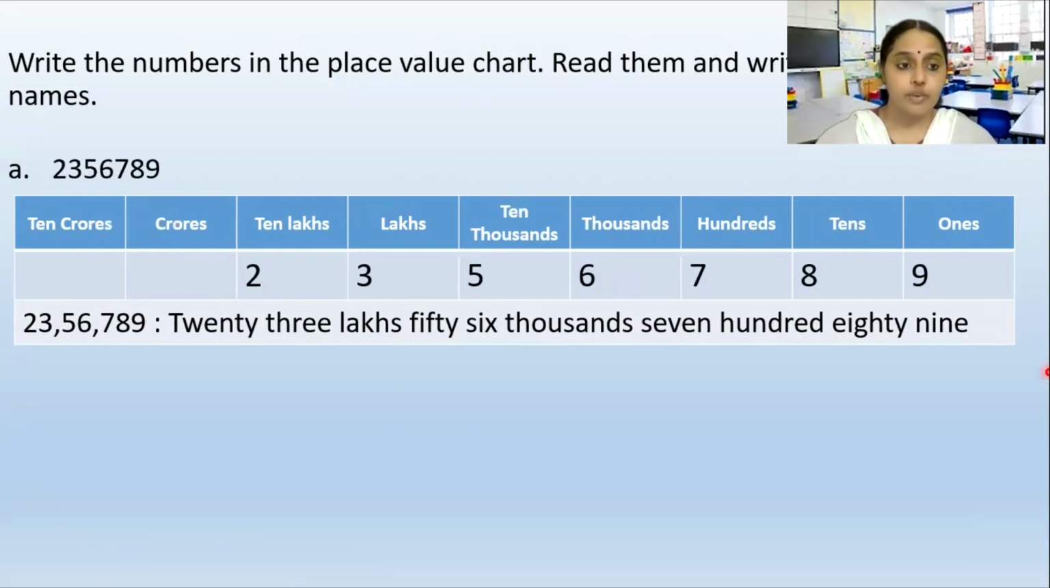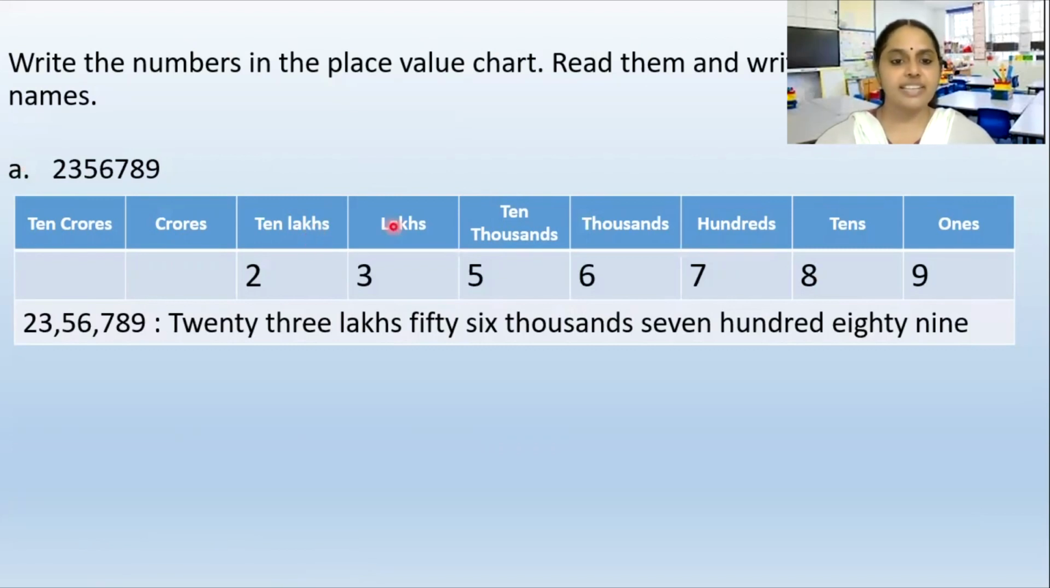When you have this number, the only thing you have to take care of is that you have to start from the last, or the ones place, and write the number in the ones place. So 9 I am writing in the ones place, 8 I have written in the tens place. Similarly, I have written all the digits. Now by looking at this group itself, you can read and write the number name.